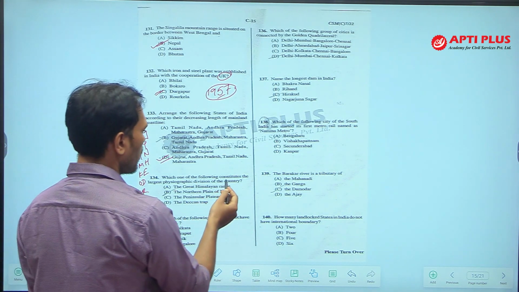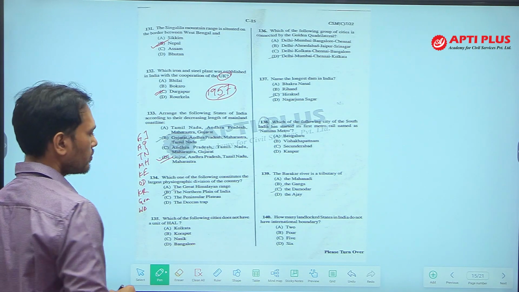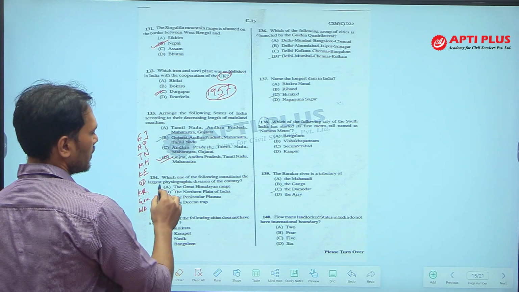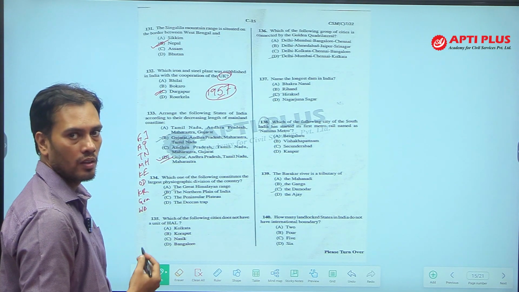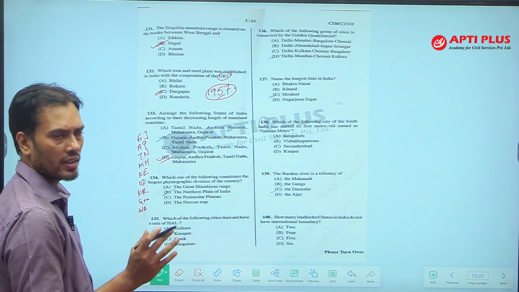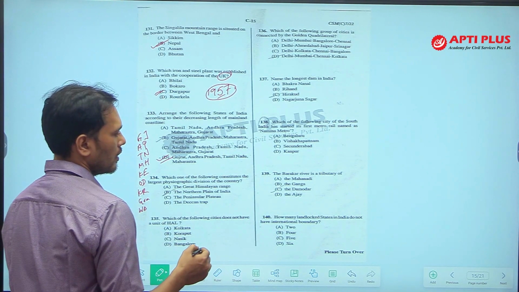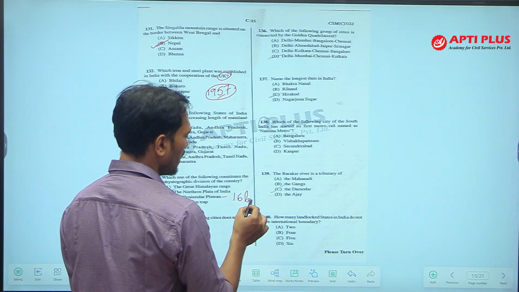Which one of the following constitutes the largest physiographic division of the country? So, in many books, this is given that 43% of India's land is covered by northern plain. I do not think that is the correct answer, because if you see the peninsular plateau which occupies 16 lakh square kilometer.